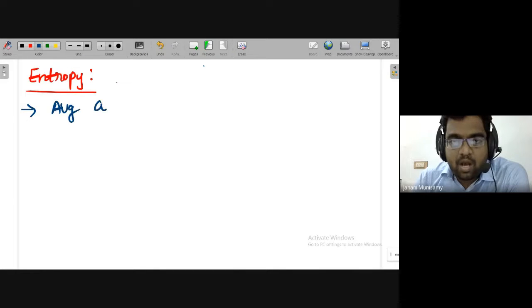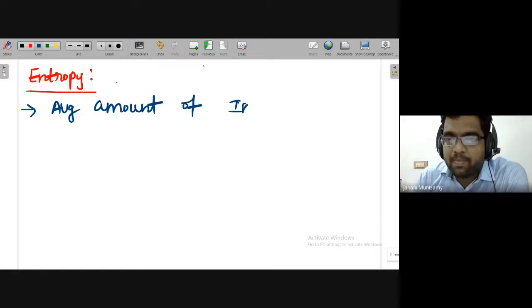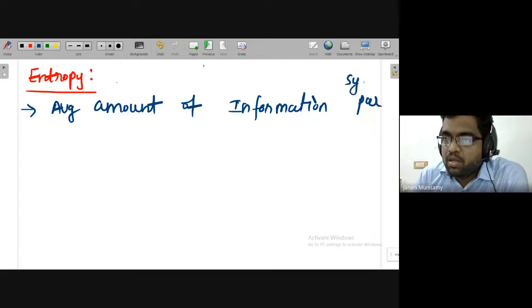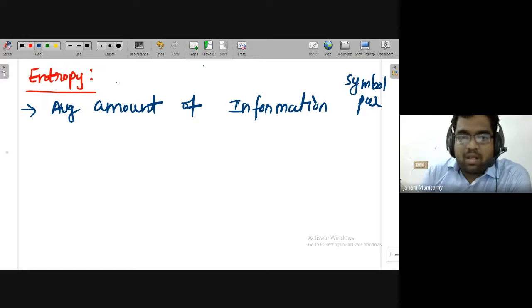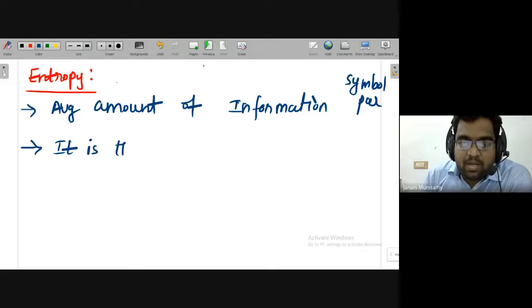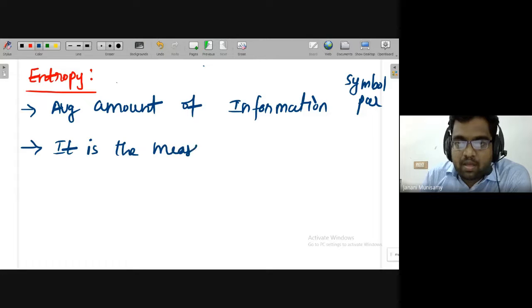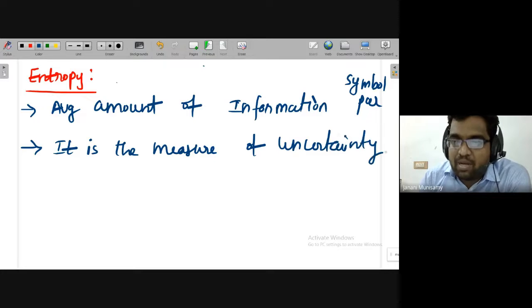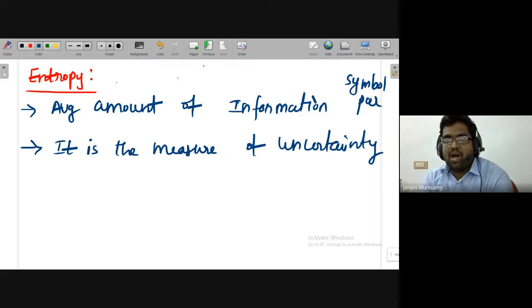Average amount of information per symbol. Or otherwise, it is the measure of uncertainty. That means what? More the uncertainty, more will be the information. But anyway, finally, we are finding out the average information.